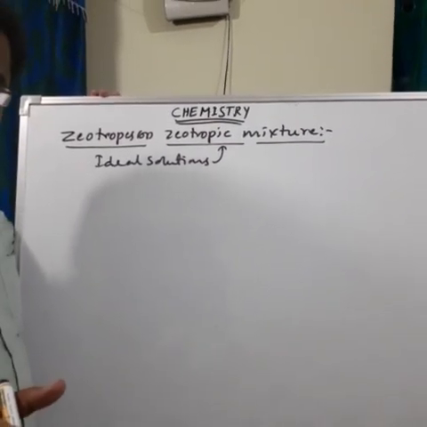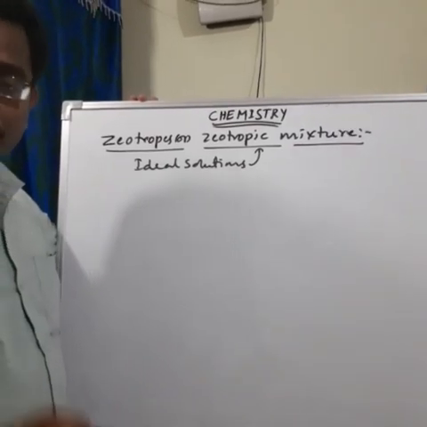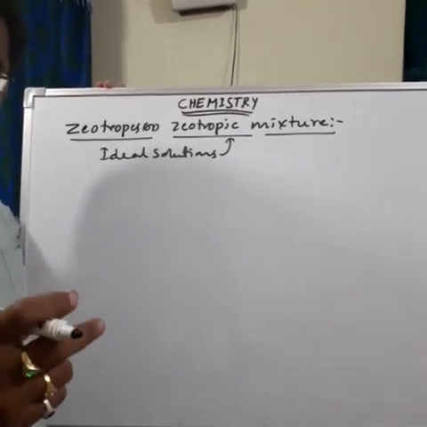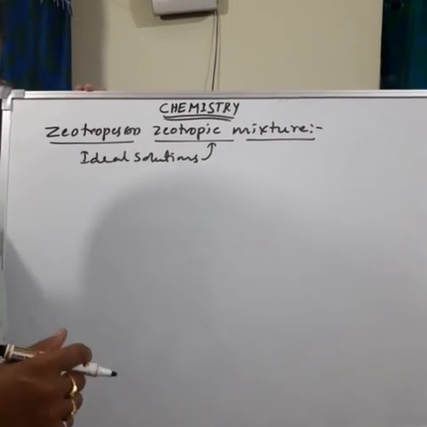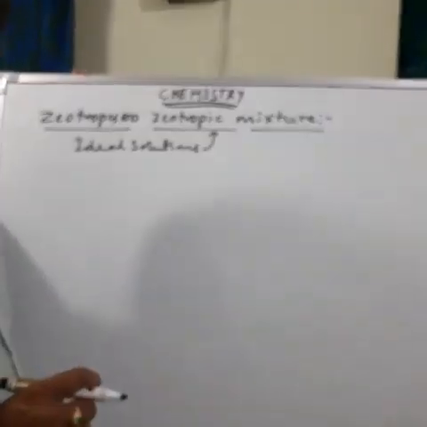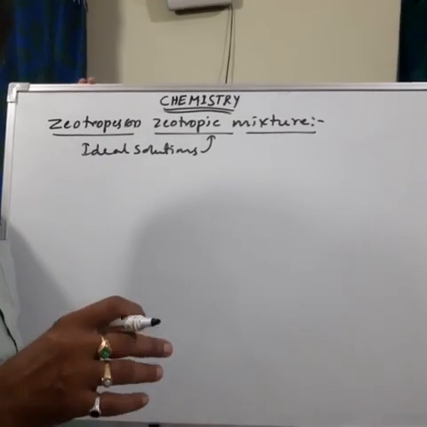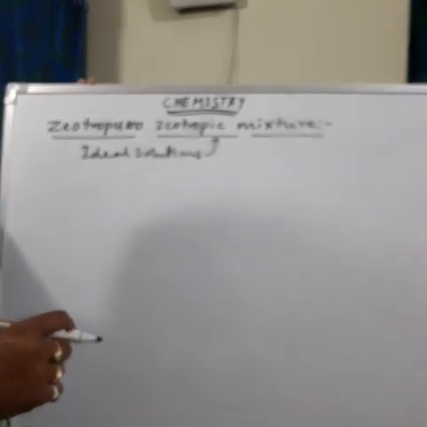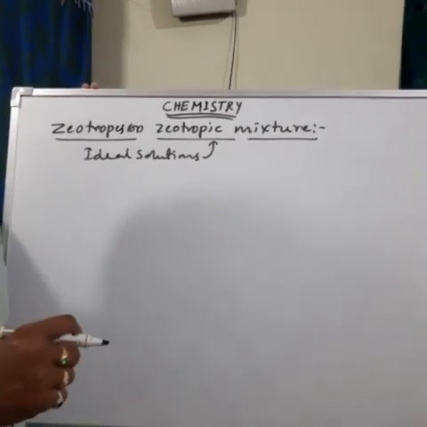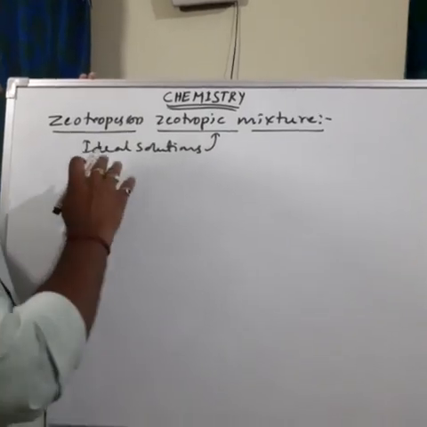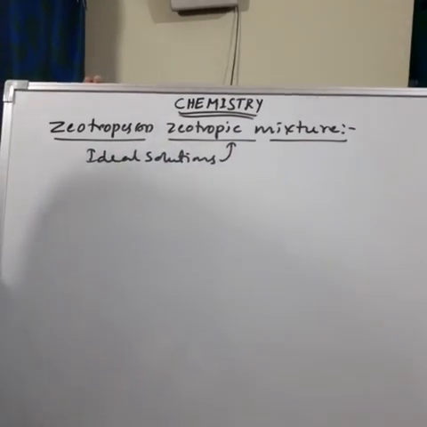Non-ideal solutions form azeotropic mixtures because attraction and repulsion forces are present in non-ideal solutions. That's why azeotropes are formed. But in the case of an ideal solution, there are no such attractions or repulsions between the solute and solvent particles, because there is no difference between the attractions of the solute and solvent particles in the solution. So that's why ideal solutions form zeotropic mixtures.